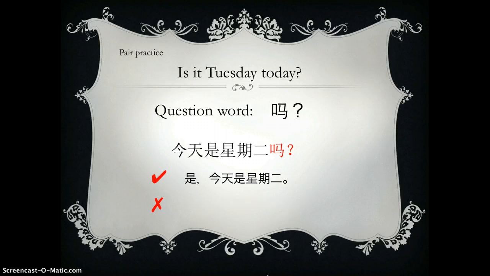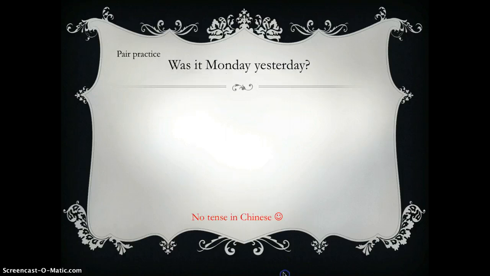Now practice this by yourself. Okay, 今天是星期二吗? Okay, so if the answer is yes, 是, 今天是星期二. Or if no, 不是, 今天 maybe today is Wednesday, 今天是星期三. So this should be the question and answer.